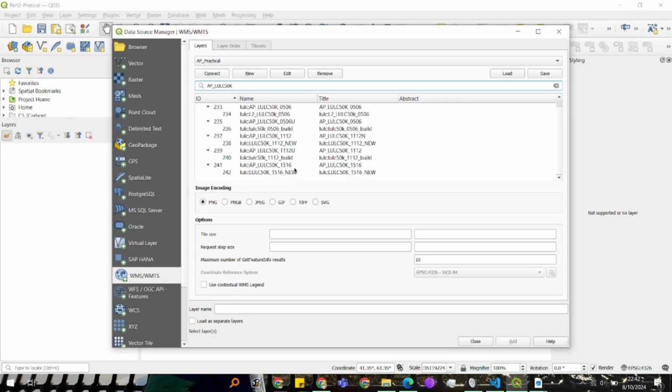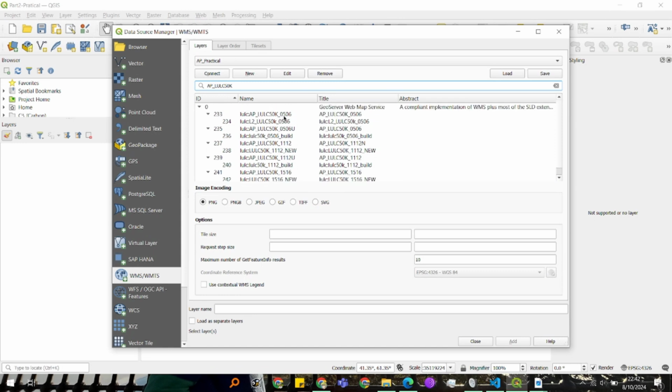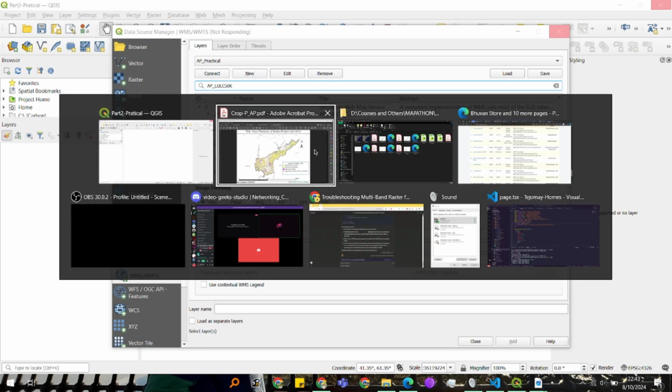You can see there are three layers available here. One is from 2005 to 2006, as you can see 0506 here. Then another one is 2011 to 2012, and the last one is 2015 to 2016.